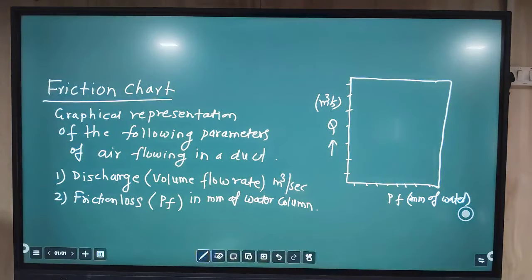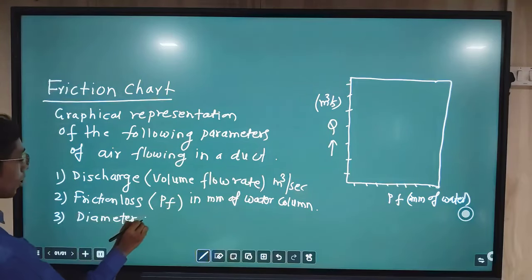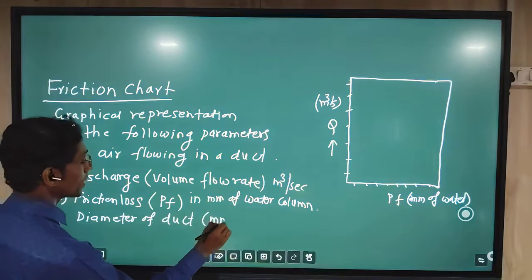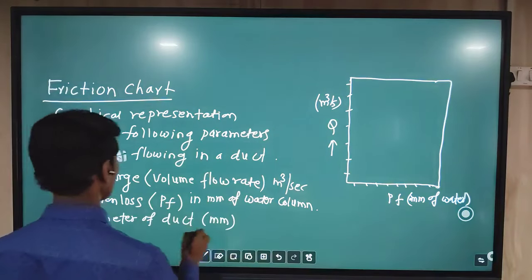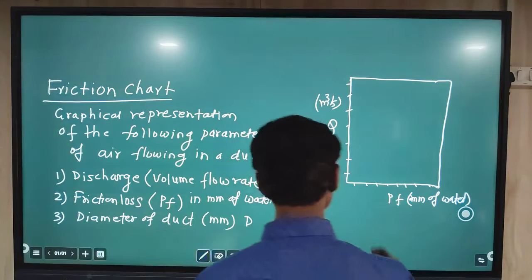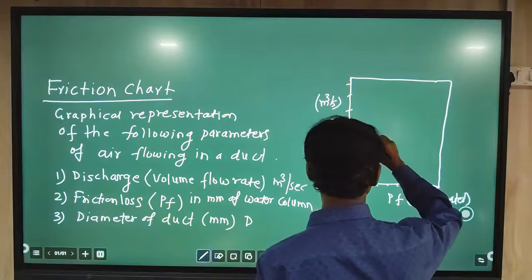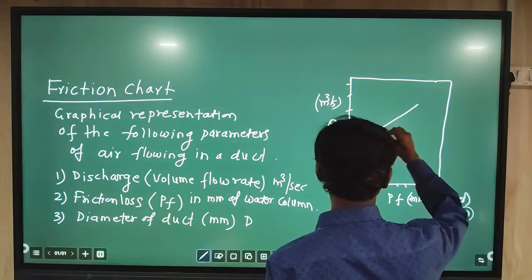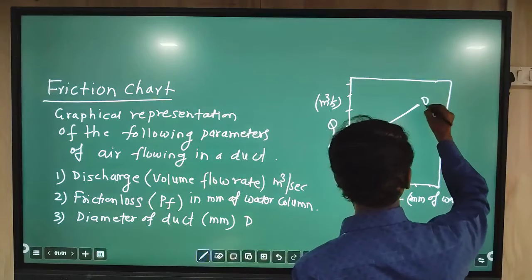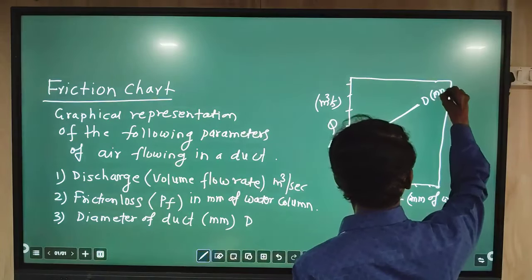The third parameter is the diameter of the duct. It is given in mm and indicated by D. Here we will find different lines like this. One of the lines, if we see, will be in mm.